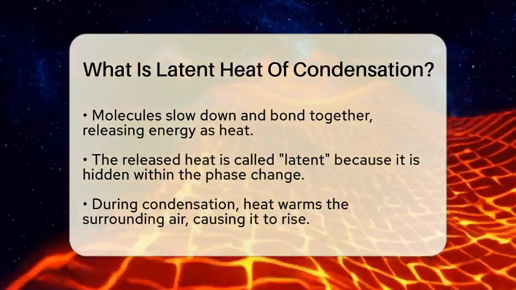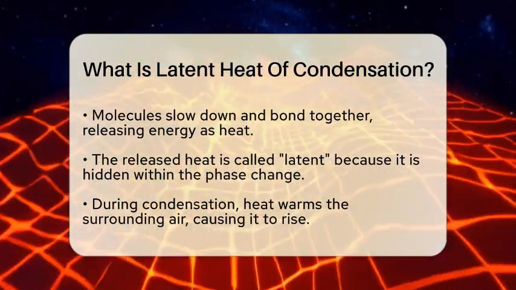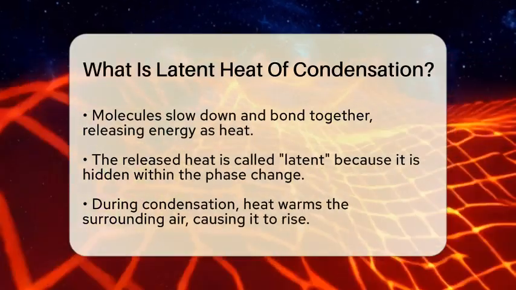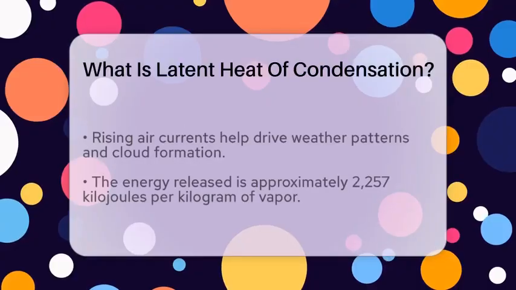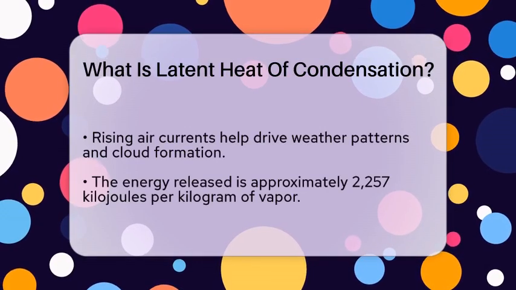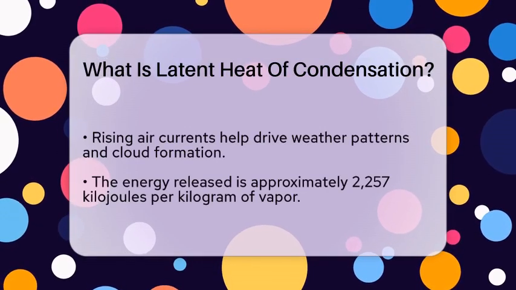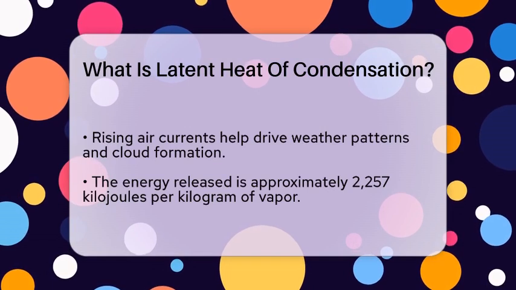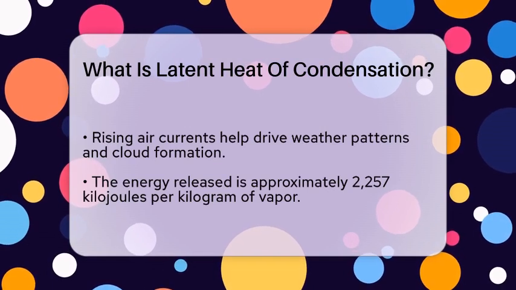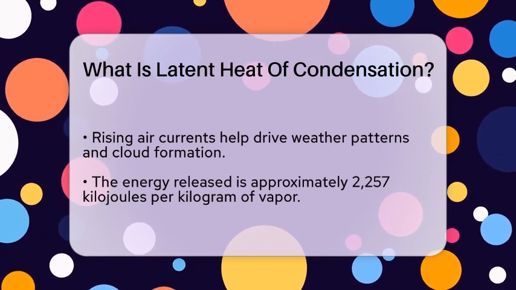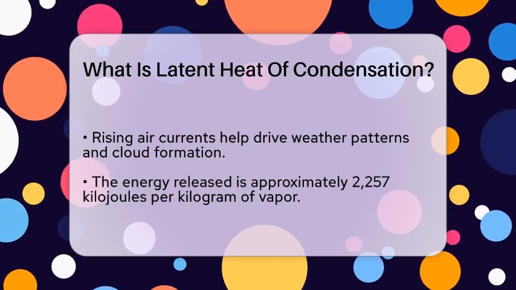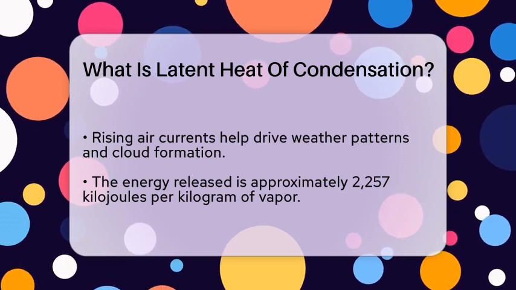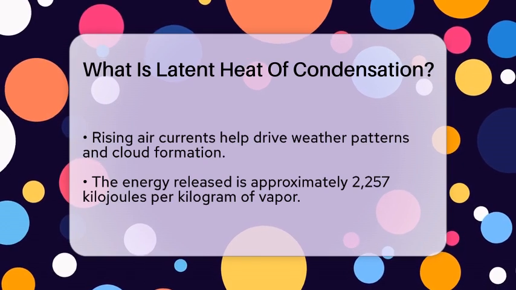The amount of energy released during condensation is quite large. For every kilogram of water vapor that turns into liquid, about 2,257 kilojoules of heat are released. To put that in perspective, that's more than 5 times the heat needed to boil a liter of water from 0 to 100 degrees Celsius. This large release of energy explains why condensation and steam are so effective at transferring heat in the atmosphere.